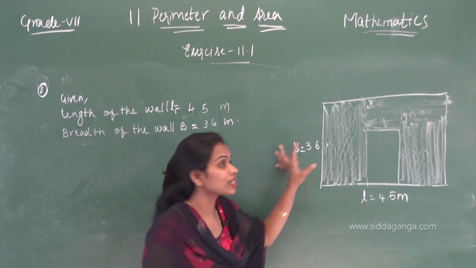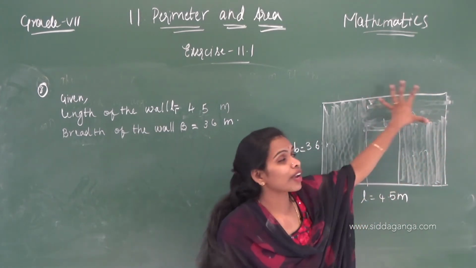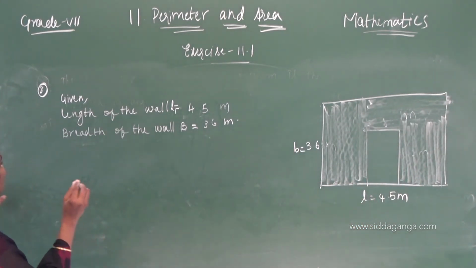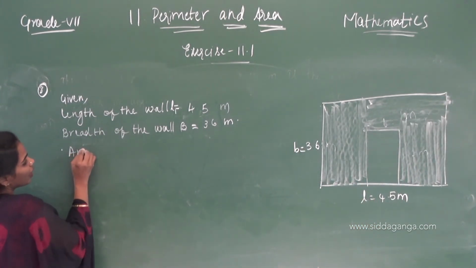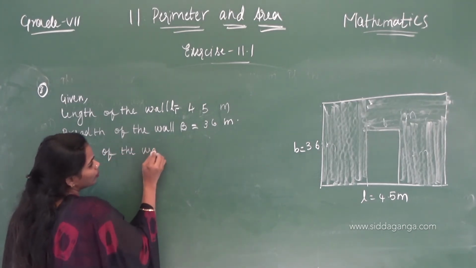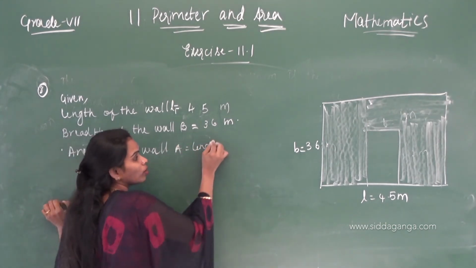Correct. What you have to find here, perimeter or area? I want the region where the whitewash is going out, that's why I am finding the area. Therefore, area of the wall A equals length into breadth.